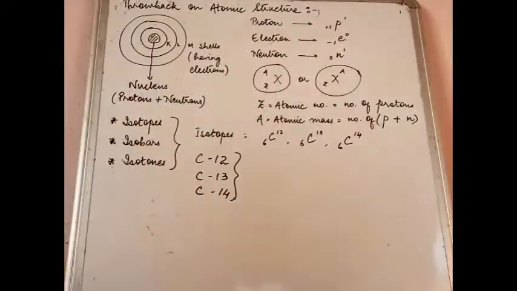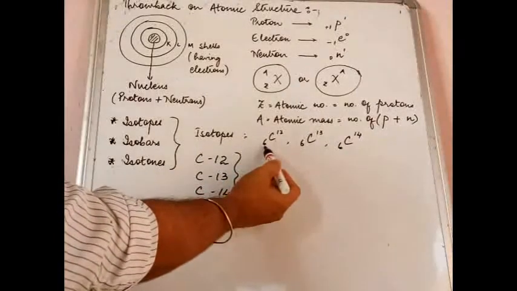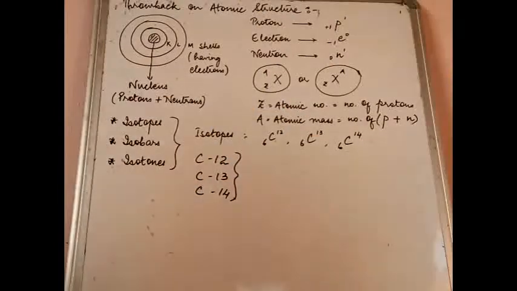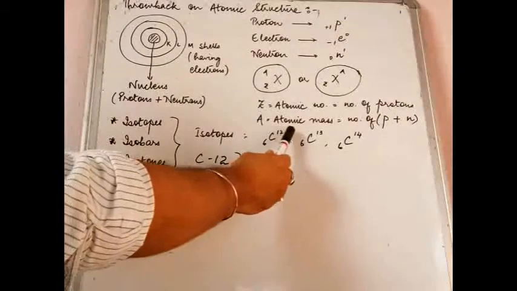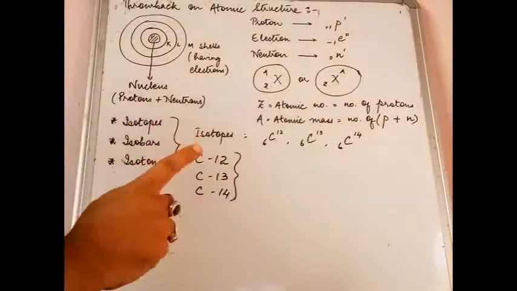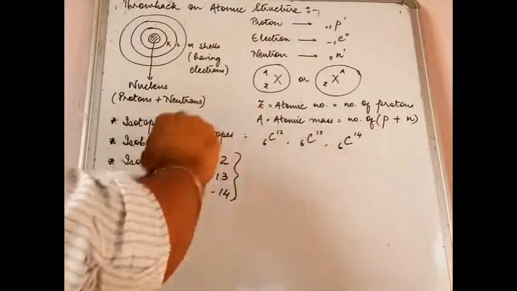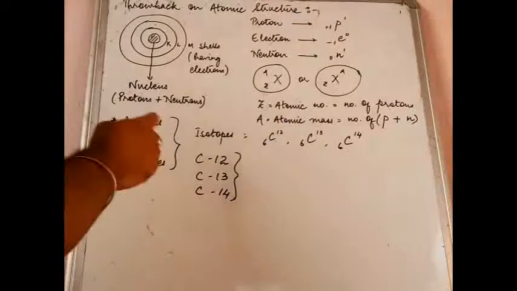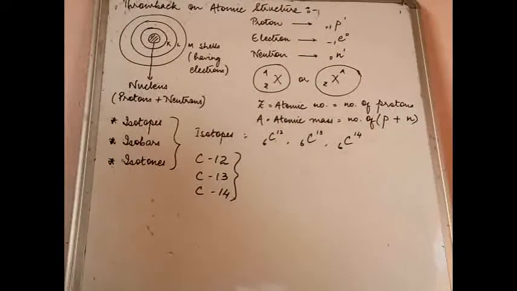So which is that same element? The same element is carbon. Here you see 6, 6 and 6. The number of protons in all these cases is 6, whereas the atomic masses are different. So atoms of the same element carbon having the same atomic number but different mass number are known as isotopes.